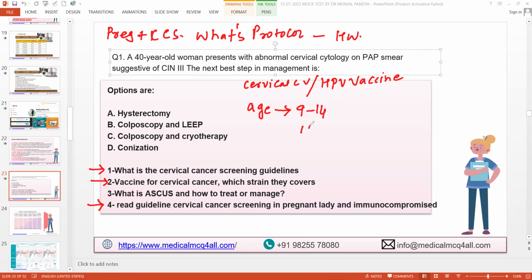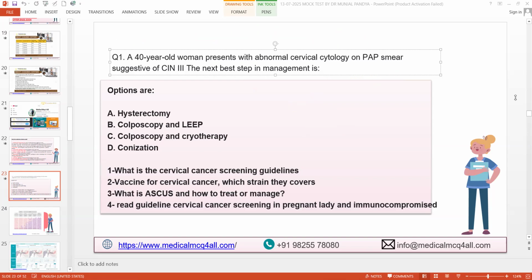If a 15-year-old girl wants to take this vaccine, she cannot take it? She can take it. I mean, it started from 9 to 14, then tell me. So you tell me the age group. This is a very common question asked in the exam. My question is very clear cut. Give me the age range.